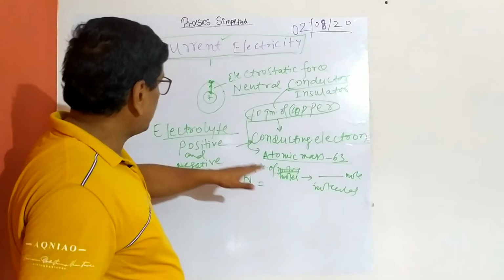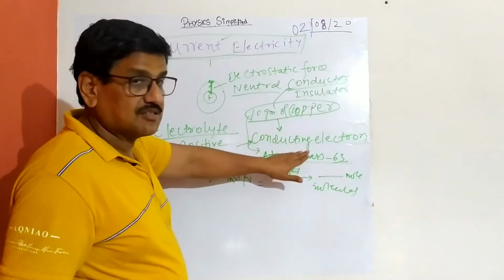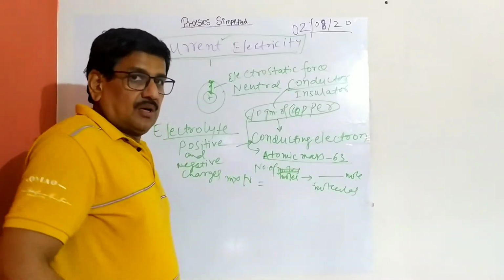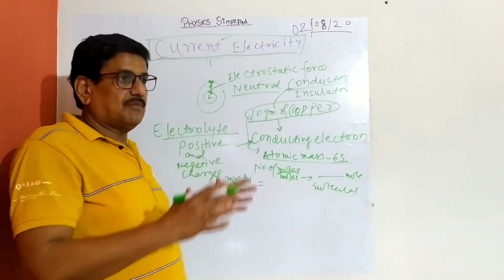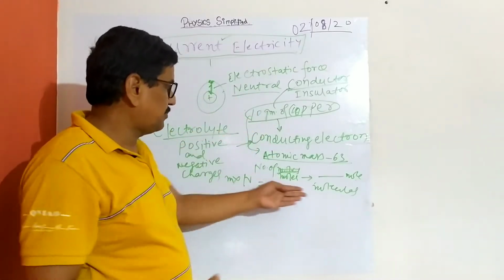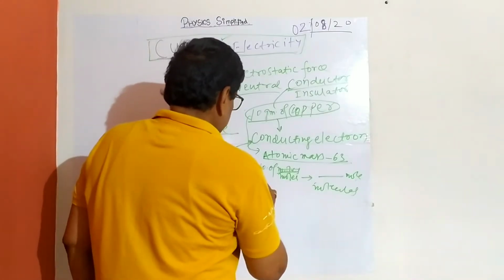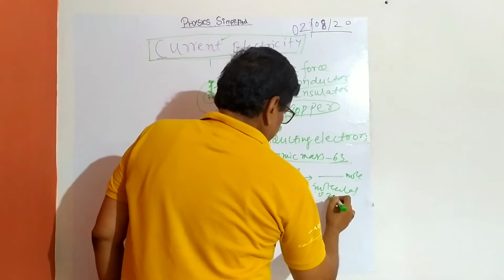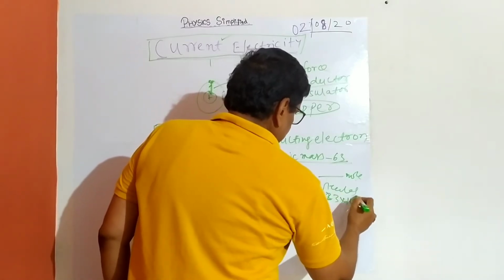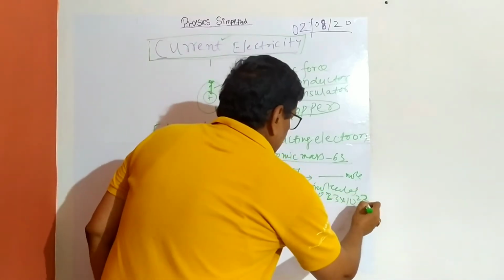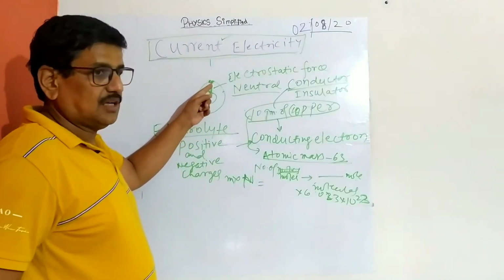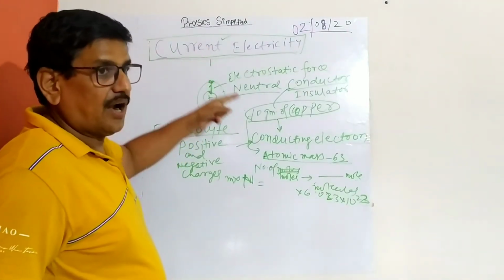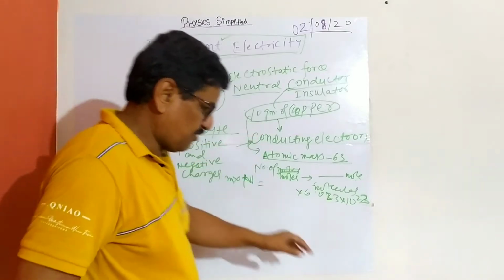So that's why we get conducting electrons. Although an electron is bound, in a bulk of 10 grams, innumerable atoms and molecules are there, multiplied by 6.023 into 10 to the power 23. Due to that, some electrons become free, and those conduct electricity in a conductor. That is the basic thing I wanted to say.